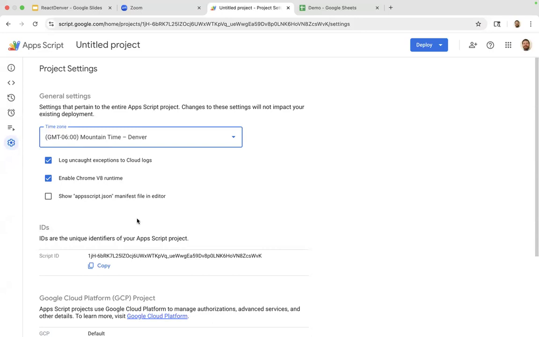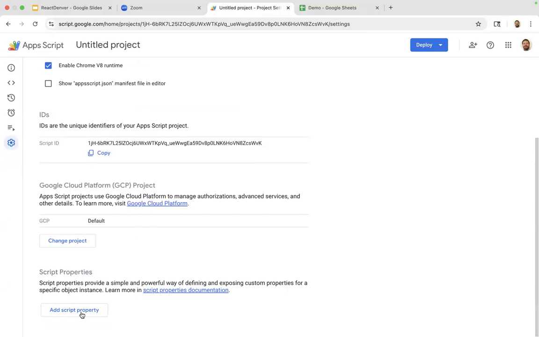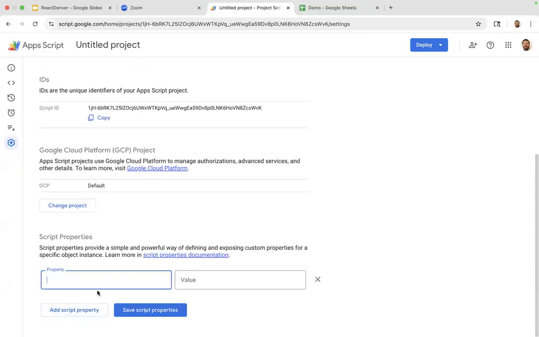So I did have a quick look into security. One thing you can do is, in script properties in here, I could call it API key, and I could put a value in here. I'll just put React. It's not a very strong API key, but I can save those script properties, and they are now available within my app.